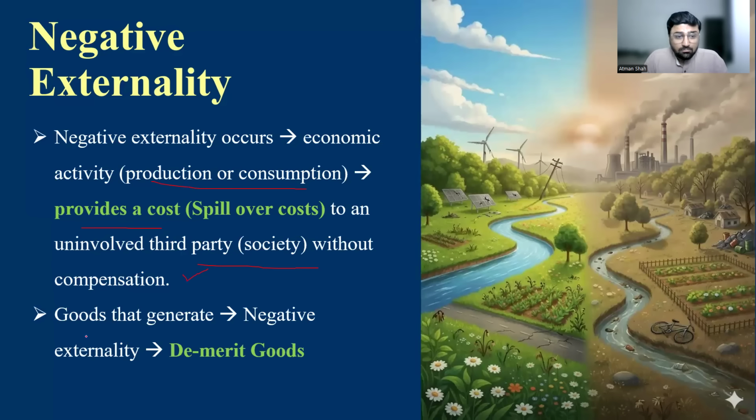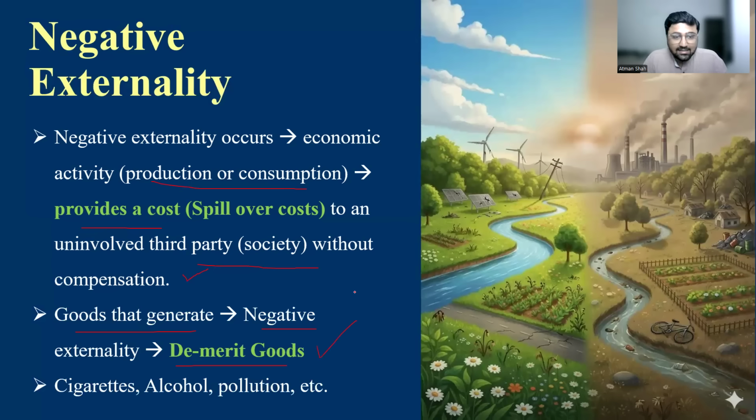Therefore, goods that generate negative externality are known as demerit goods. Because of the production and consumption of some commodities, the society pays the cost, and therefore these goods are known as demerit goods.